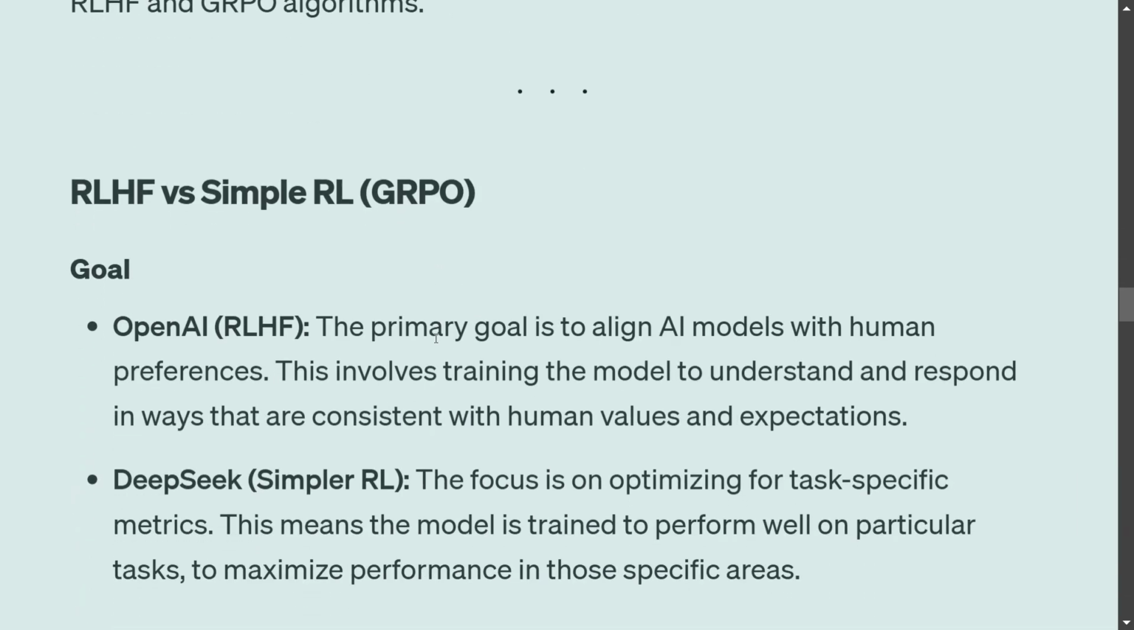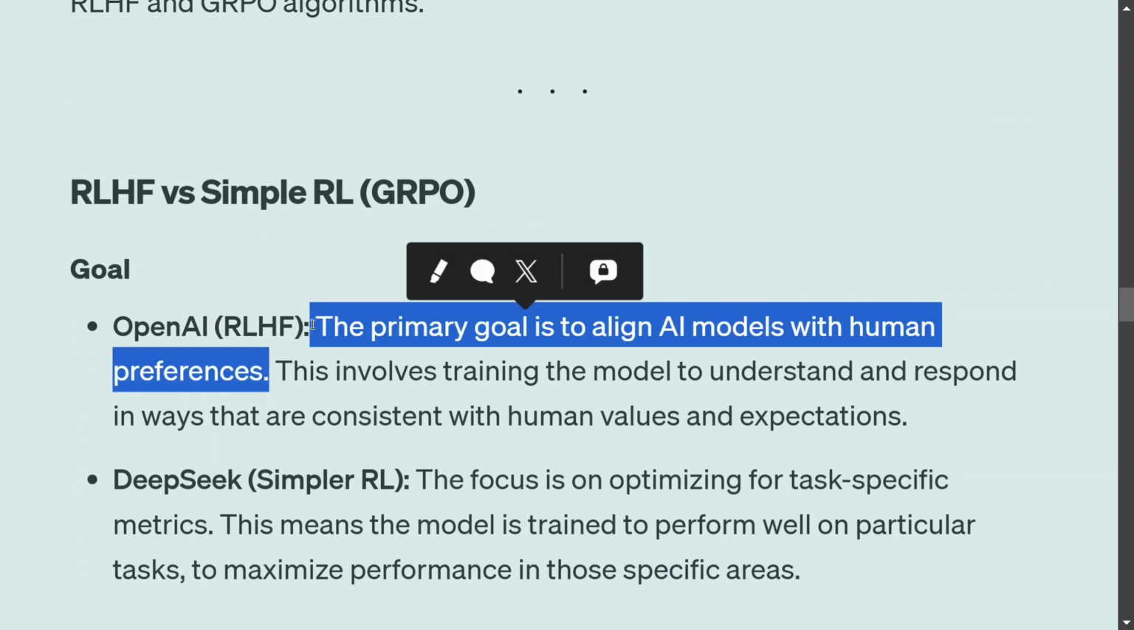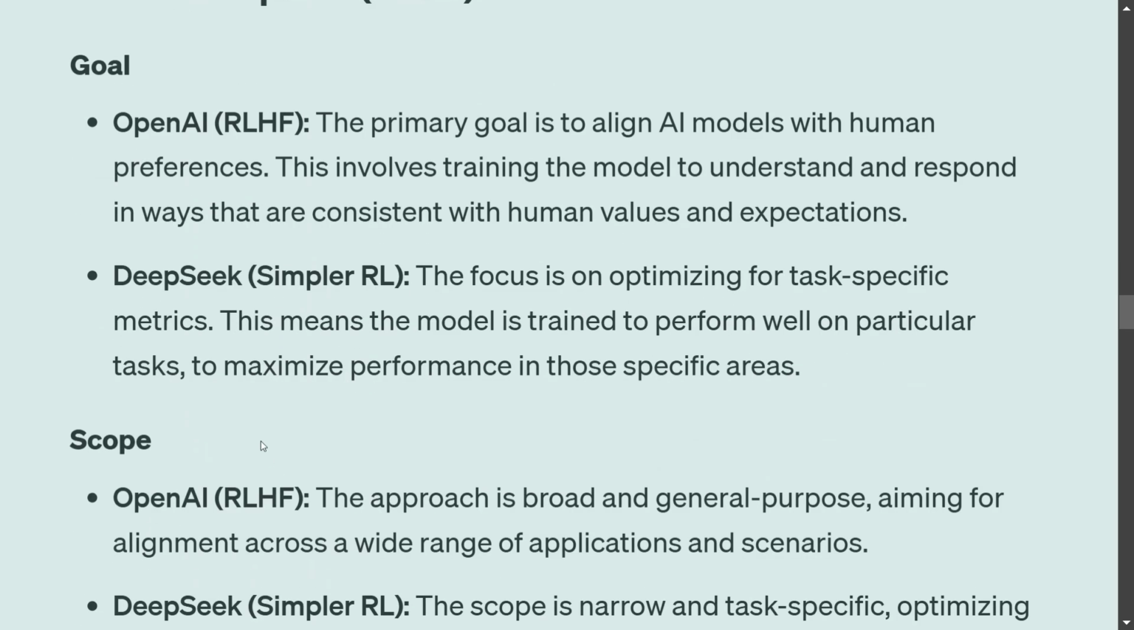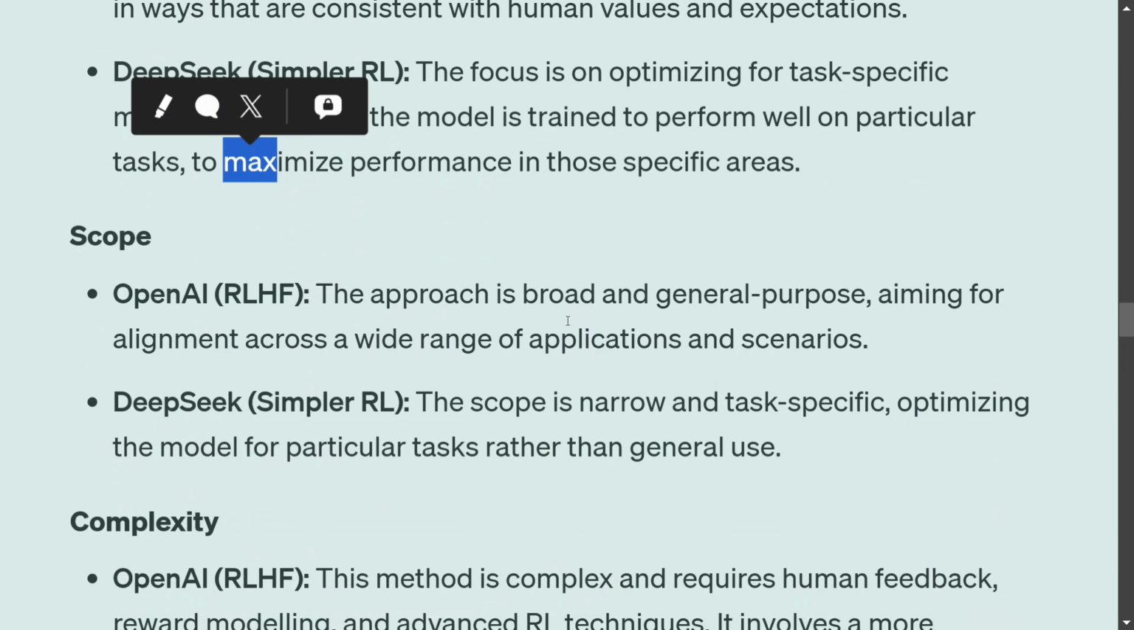Now let's try to understand the difference between the two algorithms in some detail. Talking about the goal, in case of RLHF, the primary goal is to align the model with human preferences. That is why a human is giving feedback. While in case of simpler RL, that is the DeepSeek model, the focus is on optimizing for task-specific metrics. This means the model is trained to perform well on some tasks to maximize performance. It is not usually about human preferences. Talking about the scope, RLHF's approach is broad and general purpose, aiming for alignment across a wide range of applications. While in case of DeepSeek R1, the scope is narrow and task specific.